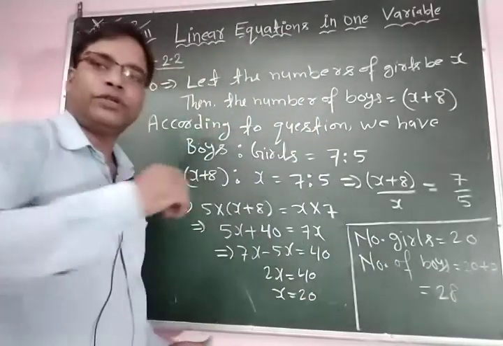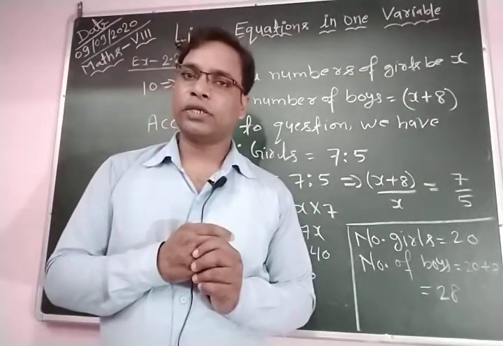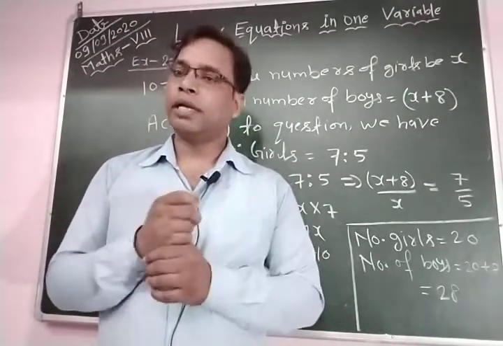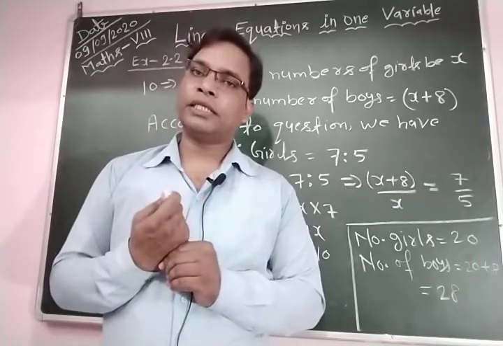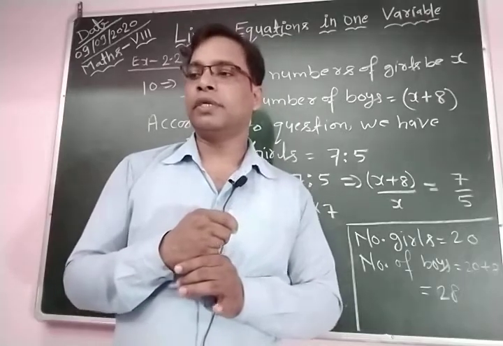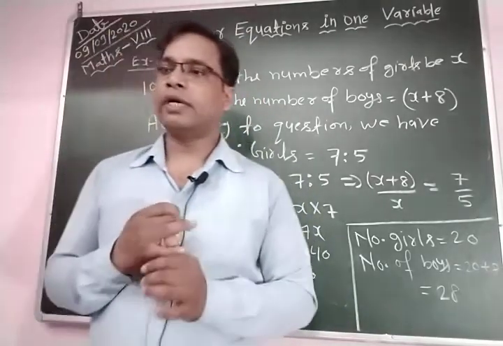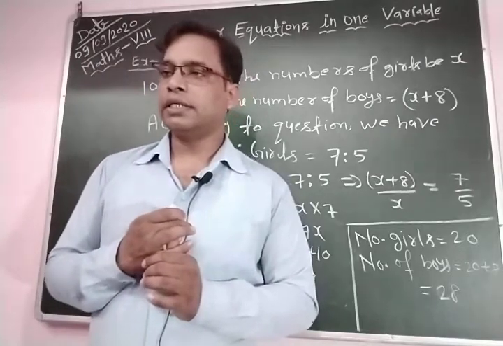But we need to find total class strength. The total class strength is equal to number of boys plus number of girls. Number of boys is 28 and number of girls is 20. It becomes 48. Okay. So the question asked us, what is the total class strength?